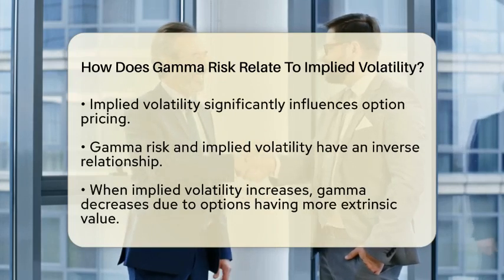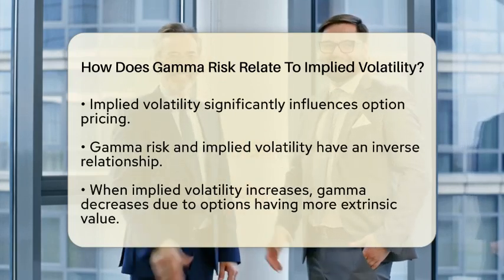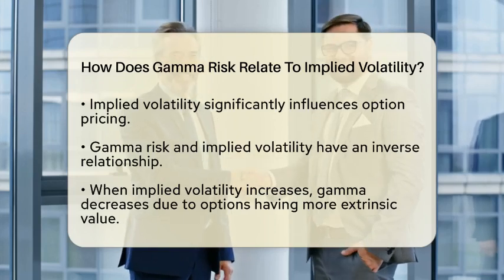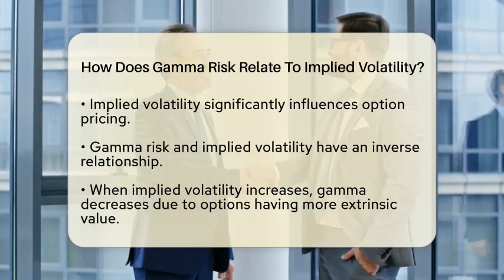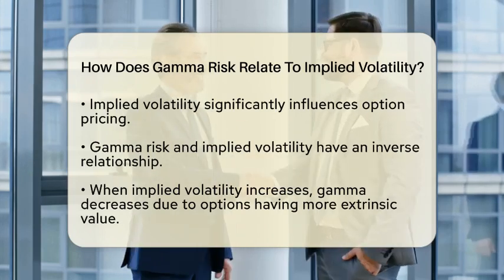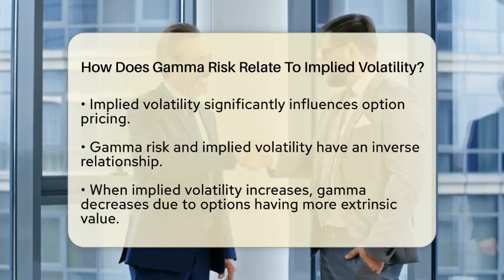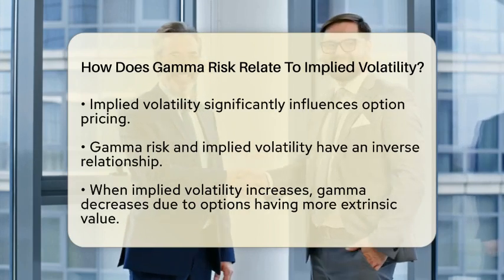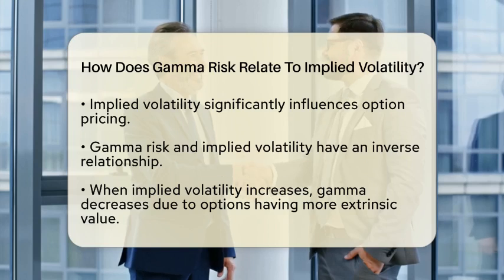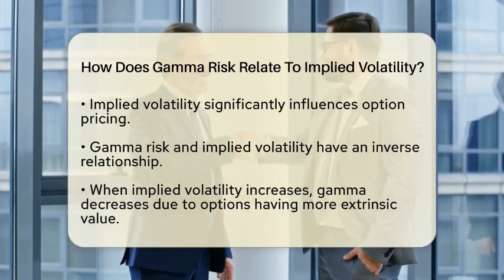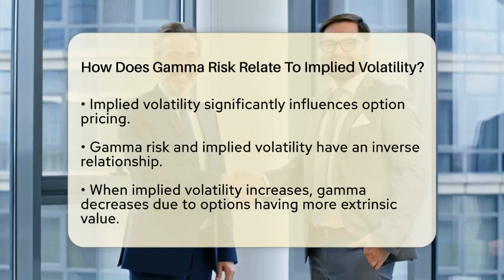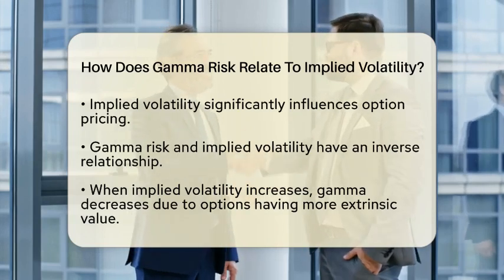They actually have an inverse relationship. When implied volatility rises, gamma tends to decrease. This happens because higher implied volatility means options have more extrinsic value. As a result, the delta becomes less sensitive to changes in the underlying asset's price. On the flip side, when implied volatility drops, gamma increases, making the option's price more responsive to price changes in the underlying asset. This relationship has a direct impact on option pricing.